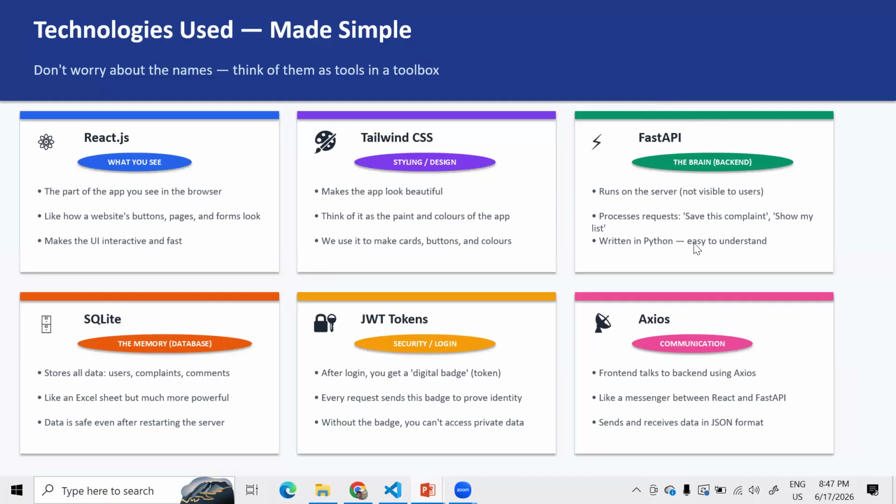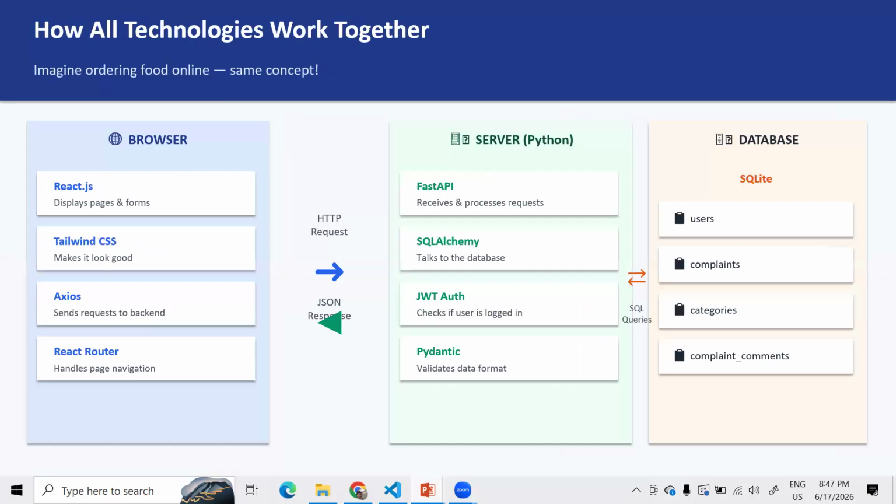And what about the JWT tokens? For multiple user access, you are getting JWT tokens securely. It will give the login to the people. They can self register and log in here. And Axios creates the communication across the complete system. Okay, so this is the reason I have used this. This is the front end, this is the back end, and it makes the connection with the database, and it is giving different users access, right? That's the reason I have used all this.